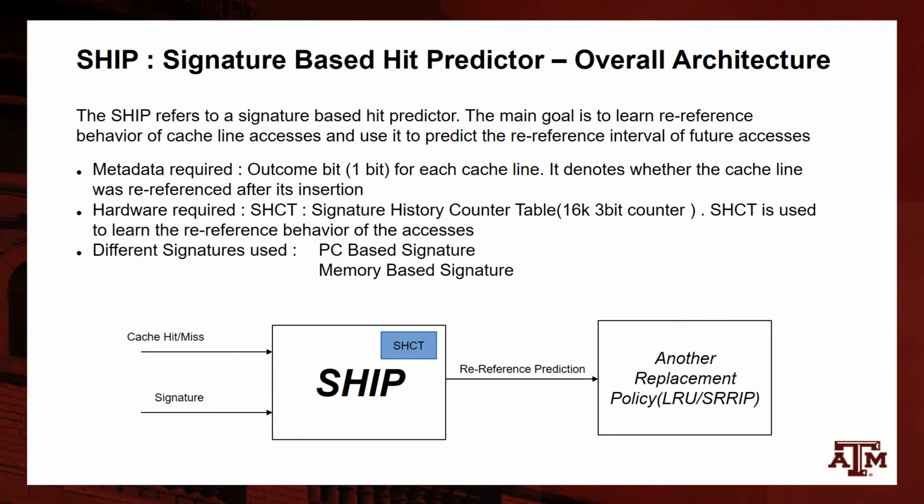We need a 1-bit outcome corresponding to each cache line, and that will denote whether the cache line was re-referenced after its insertion. We also need a 16K entry table, which is known as the signature history counter table, or SHCT, whose each entry will be a 3-bit counter. The SHCT is used to learn the re-reference behavior of the accesses. The most important characteristic of SHiP is the signature, which can be both PC-based and memory-based. In PC-based, we use the top 14 bits of the program counter, and in memory-based, we use the top 14 bits of the memory address being accessed to index into the SHCT.